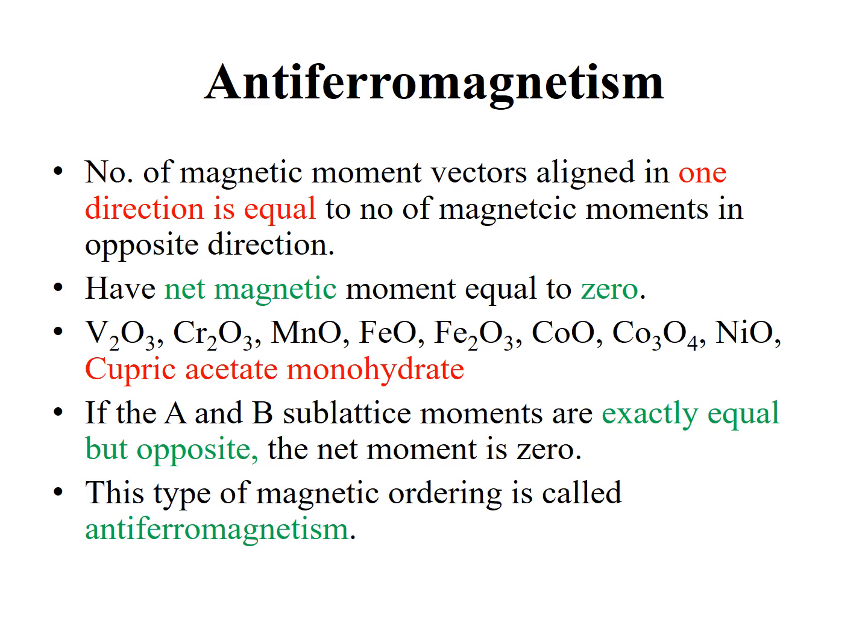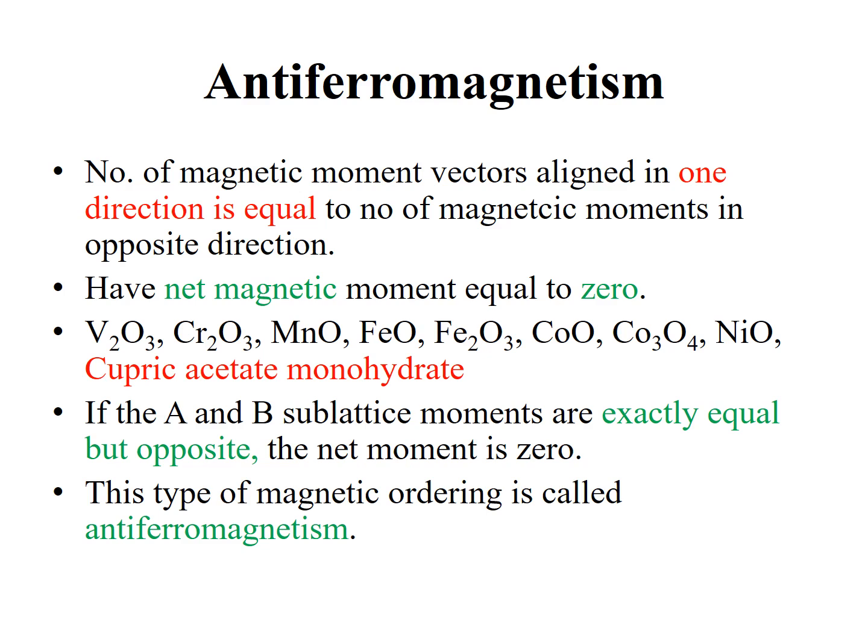In these examples, we can see most of the oxides are exhibiting the phenomenon of antiferromagnetism. But we also see that one transition metal compound is also exhibiting antiferromagnetism. So it means this phenomenon is not limited to oxides. It is also exhibited by other transition metal complexes, but most commonly it is present in oxides.